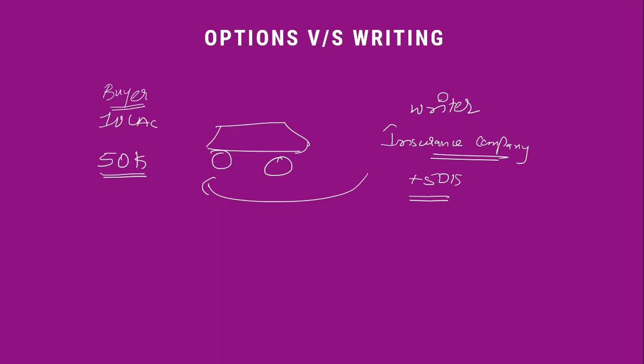Whereas option writers are happy with only 50,000 rupees, because you gave them 50,000 rupees, that is the maximum profit that they can make. But if your car gets into an accident, they will have to repay and they might end up in unlimited losses. But in the long run, who is making more money? The guy who is buying insurance or the company who is selling insurance? It is very simple. The company who is selling insurance is making more money, right? So at the end of the day, option writers will any day make more money than option buyers.